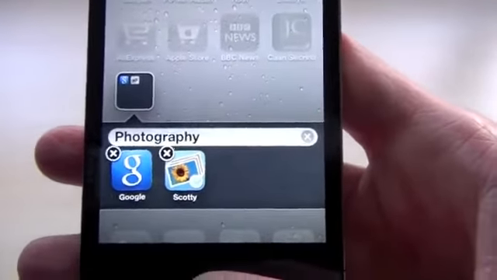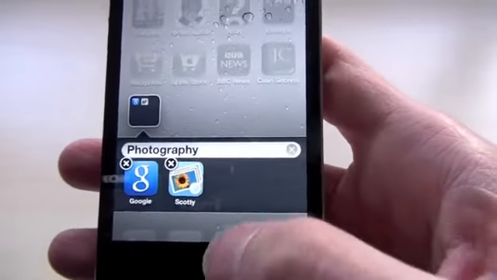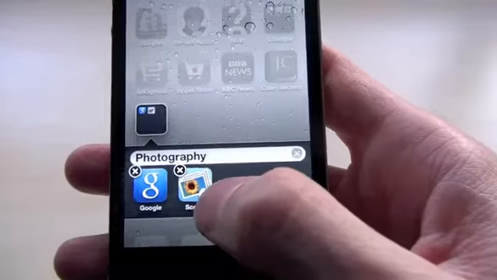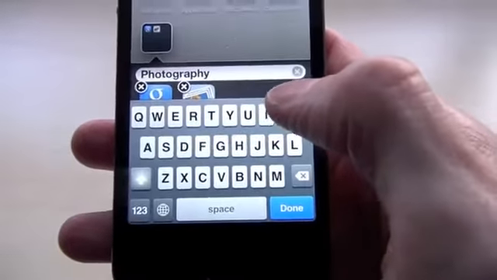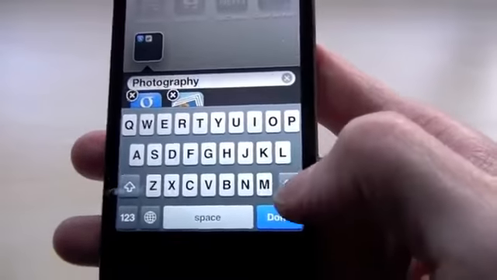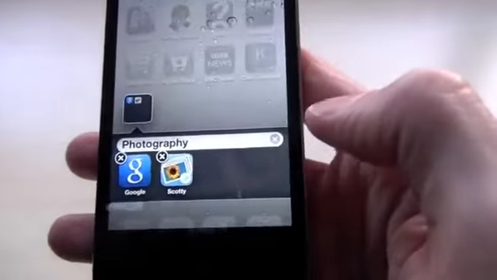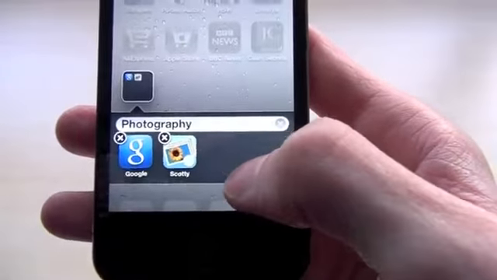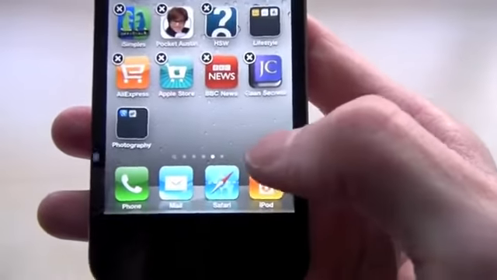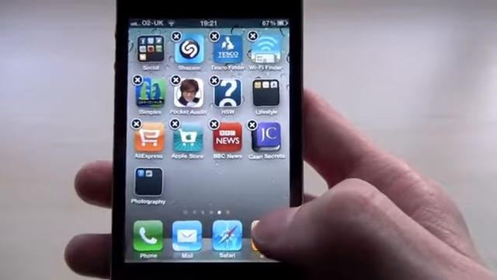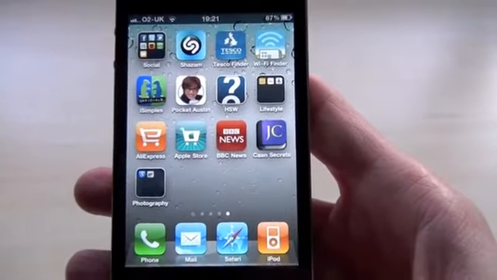Now what it will do is it will name the folder based on the types of apps that are in there. So I named this one photography for example because I've put this app in here which is a photography app, and you can simply change that just by tapping in the name and then just deleting out the text that's in there, putting in whatever you want, click done, and it will rename the folder to whatever you've put in. And then once you finish rearranging all the apps on the screen, creating folders, just simply press the home button and you're finished.